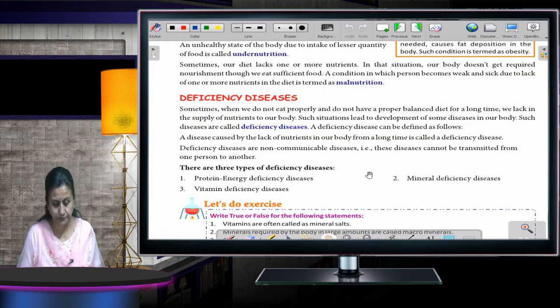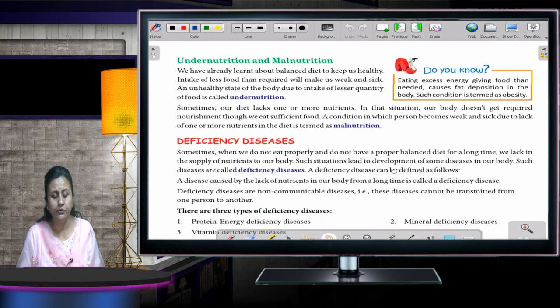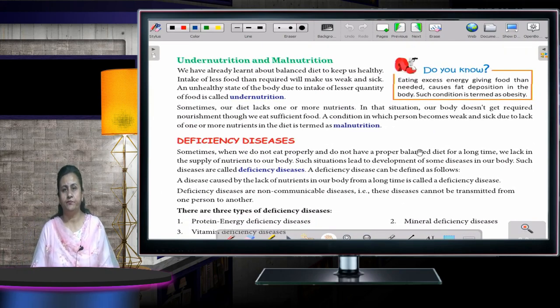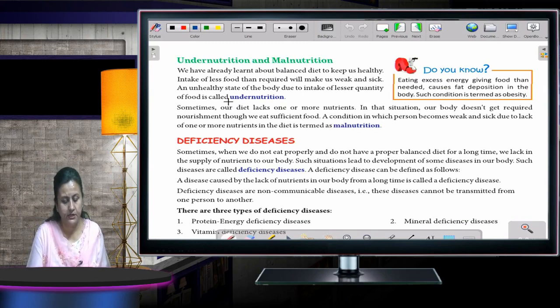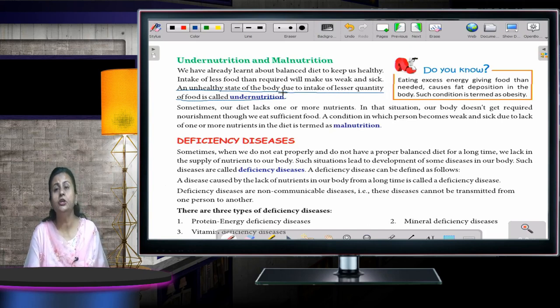Now, undernutrition and malnutrition. Okay, the next topic is undernutrition and malnutrition. So let's start now. An unhealthy state of the body due to intake of a lesser quantity of food is called undernutrition. What is undernutrition? When the food we are taking is less than what is required, it is known as undernutrition.